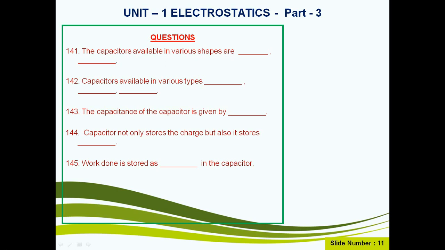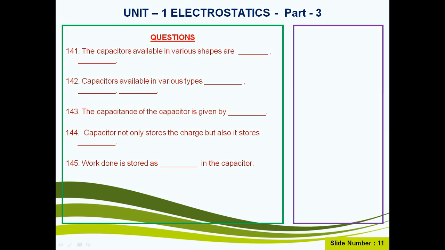Now we can see the answers to questions 141 to 145. The capacitors available in various shapes are cylindrical shape and disc shape. Question number 142. Capacitors available in various types are tantalum, ceramic and electrolytic.